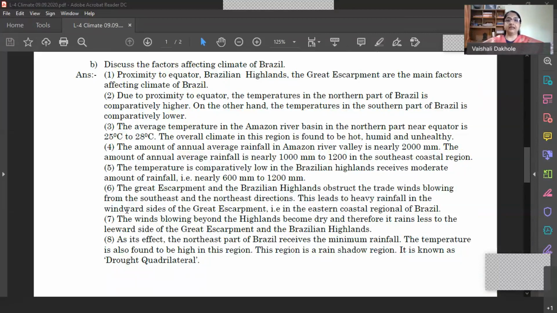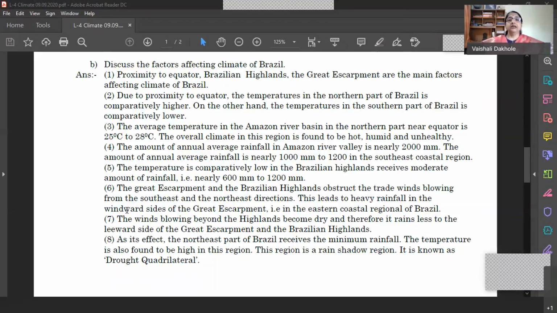location of Brazilian highlands, and the great escarpment to the east of Brazil. These three factors, coupled with the Atlantic Ocean to the north and east of Brazil, are the factors which are affecting climatic conditions in Brazil.